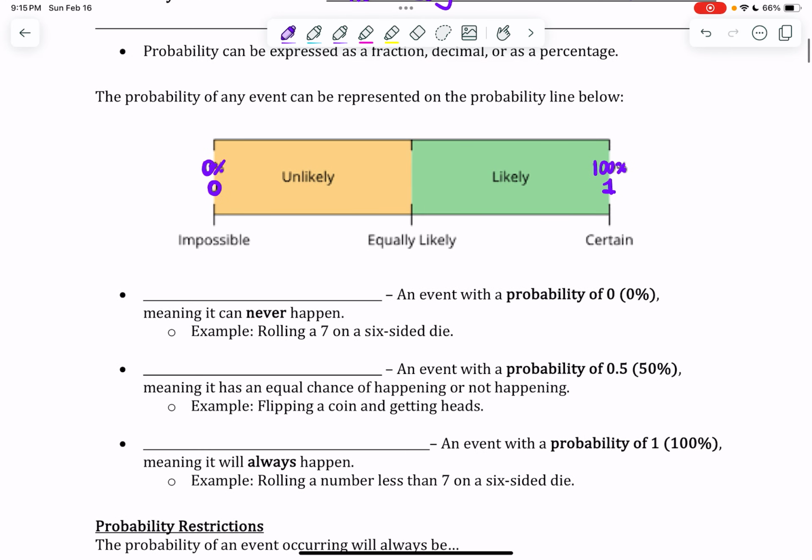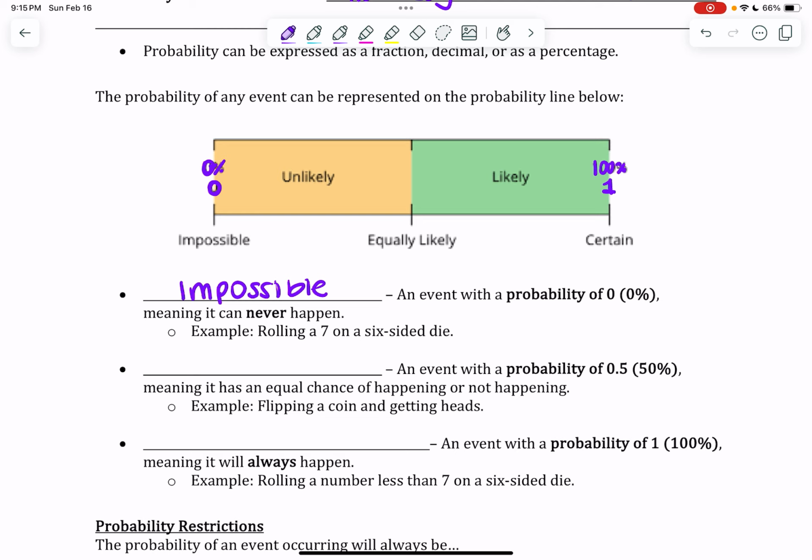Now, there's certain types of probabilities that have special names. So we can see that on the probability line that's drawn. But let's name those out as well. So first and foremost, there's something called an impossible event. An impossible event is just an event with a probability of 0. Or if we're talking in percentages, 0% chance. Which means it'll never happen.